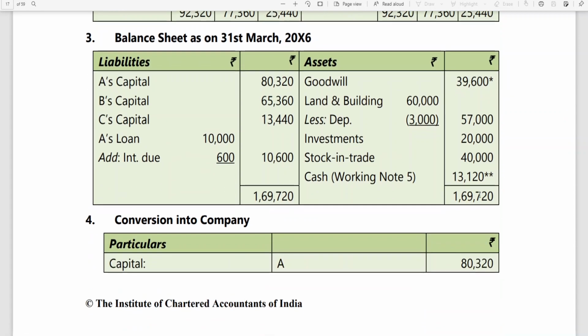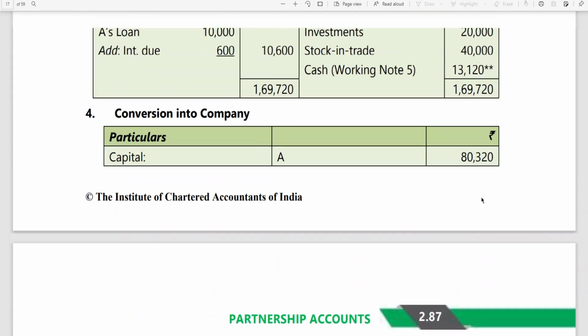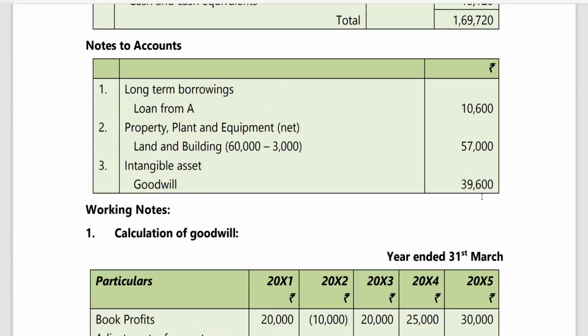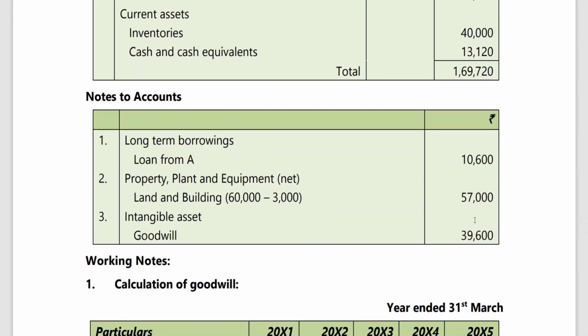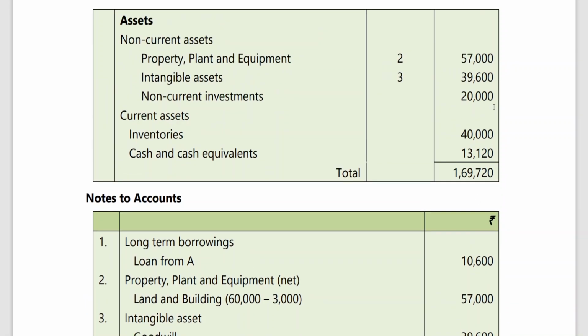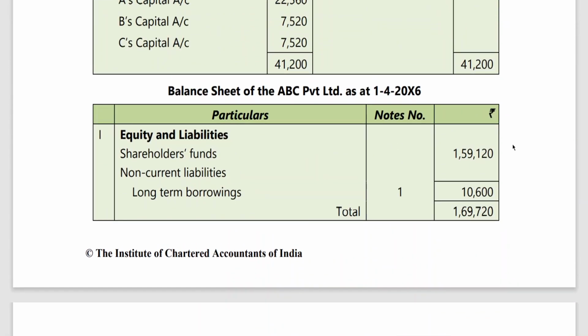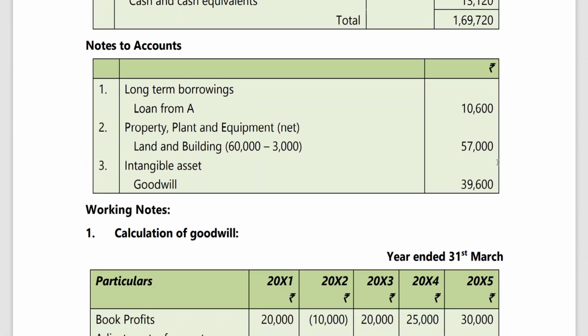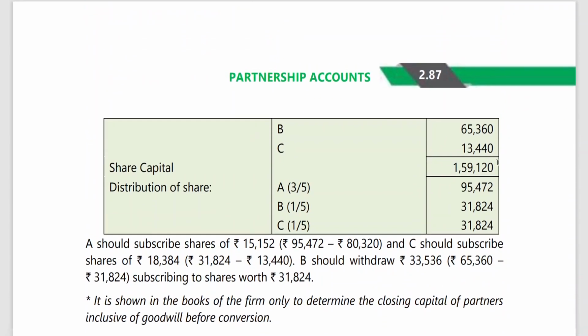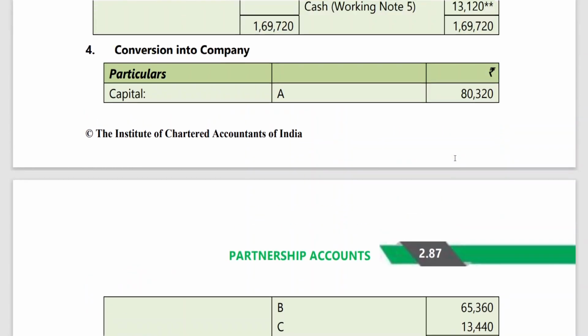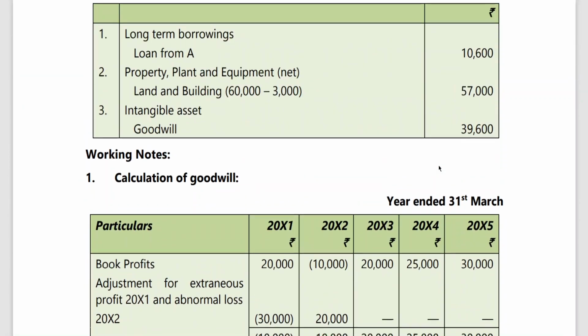Now coming back to this, this is completed. I think you have got clarity now. You can go for the balance sheet of a company. Long term borrowings: loan from A, that is why interest has been added. Property, plant and equipment: land and building, less depreciation. Intangible asset: goodwill, because goodwill will appear in the balance sheet, as we are assuming it as purchase consideration. And of course capital, shareholders' funds: total share capital has become 1,59,120. Clear? That is what has been taken.